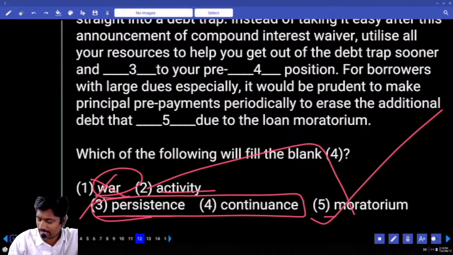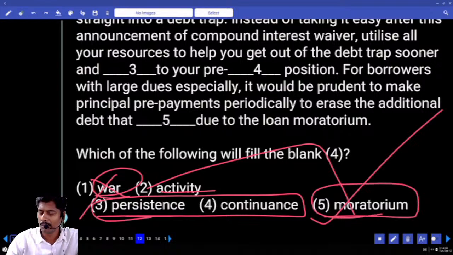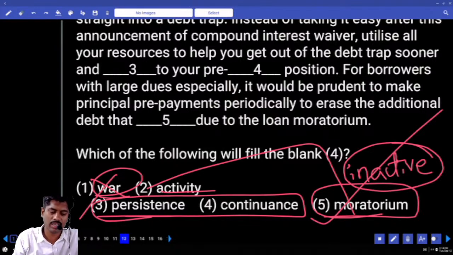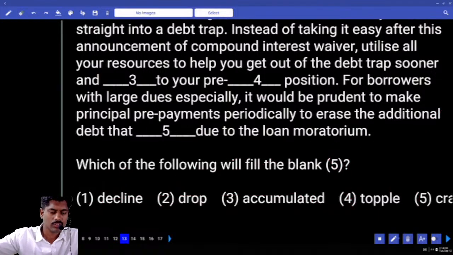Then banks can give moratorium. Moratorium means inactive period, means where you can stop paying the EMIs. 2 months break will be given. The 2 months break of not paying home loan EMI is called moratorium. Like break for loans, all those things. So go back to your pre-moratorium position. For borrowers with large dues especially, it would be prudent. Prudent means wise, judgmental.